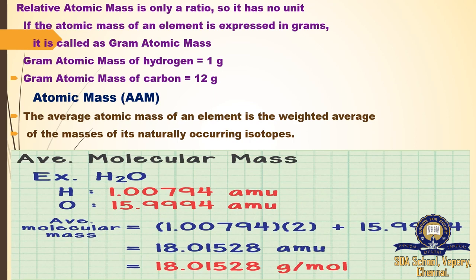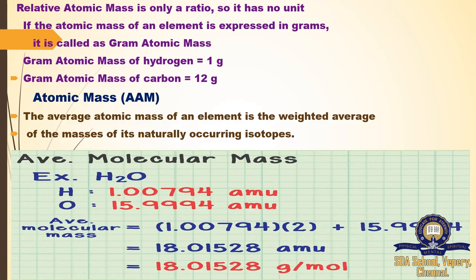So gram atomic mass of hydrogen is equal to 1, so 1 gram we can represent it. And then the gram atomic mass of carbon is equal to 12 gram, that is nothing but the atomic mass of the corresponding atom. So we are denoting the mass, so we are using the unit of gram. Next, the average atomic mass. The average atomic mass of an element is the weighted average of the masses of its naturally occurring isotopes.